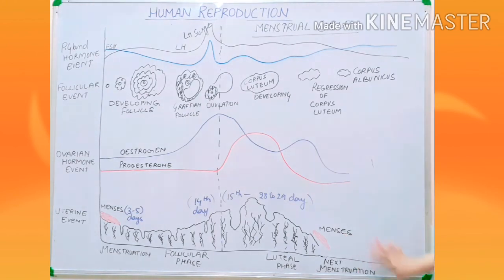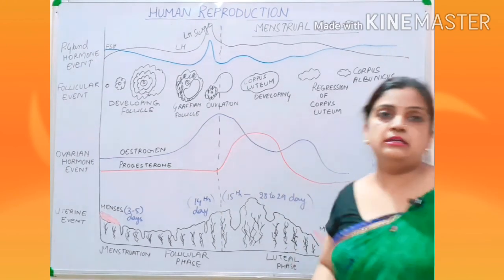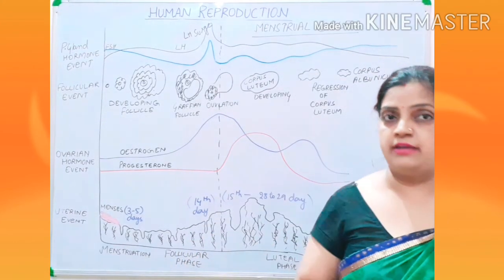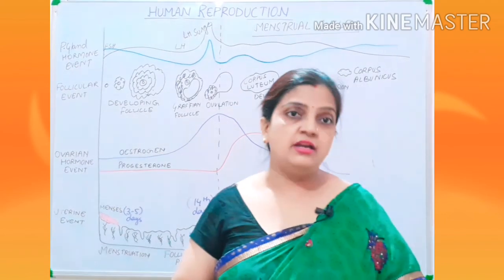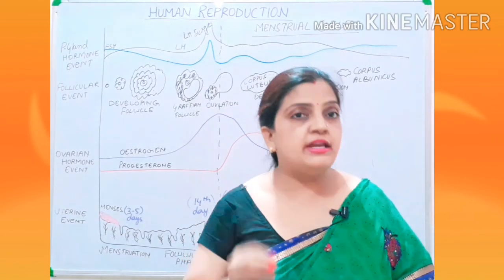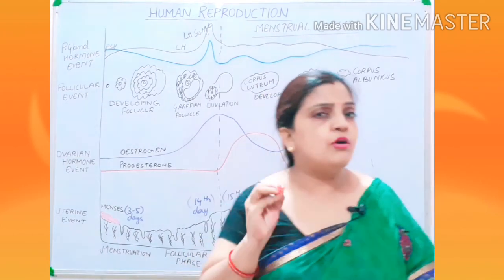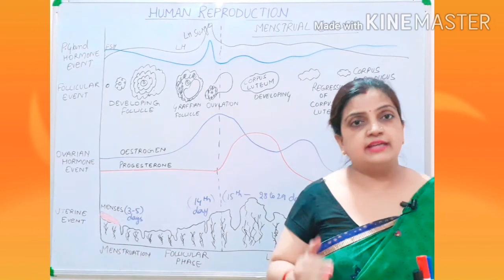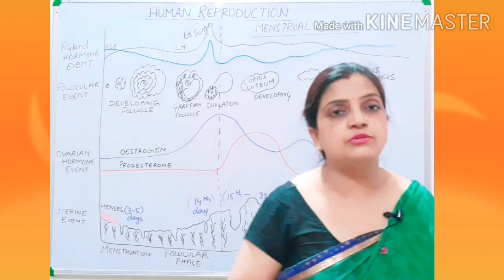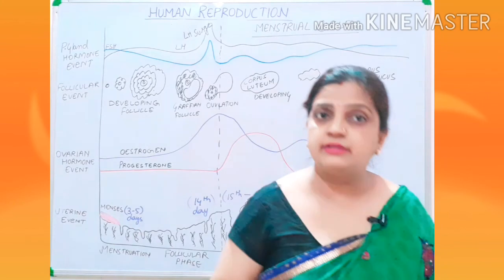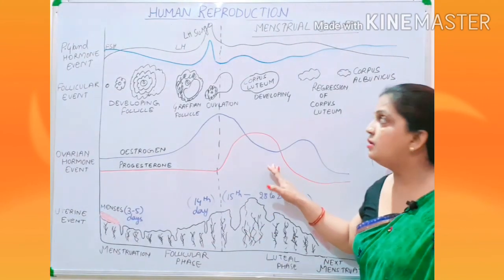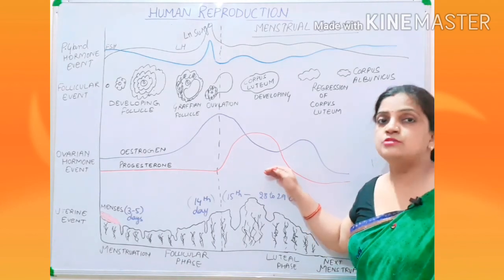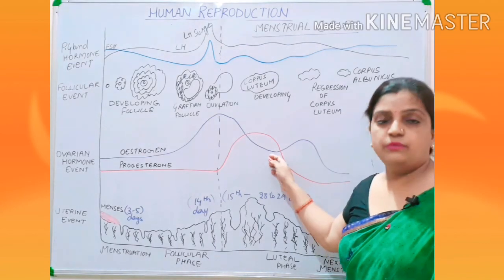Hope children, this whole cycle is clear to you all. I have tried to explain this whole menstrual cycle, which is a very exclusive event among females, in a very descriptive manner with small points taking into consideration. I have explained it theoretically, with the help of a diagram, and now with the help of a graph also. And this graph, children, is very important, so please pay attention to it. Thank you.